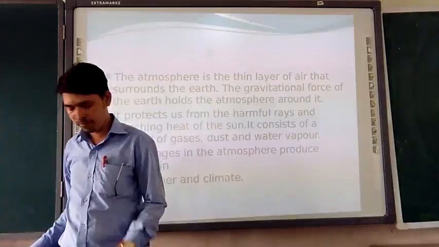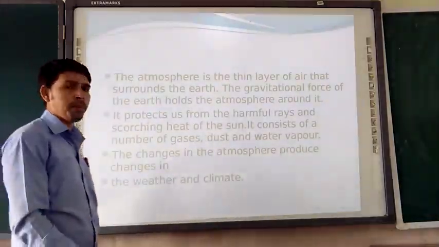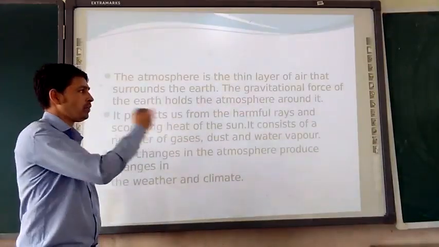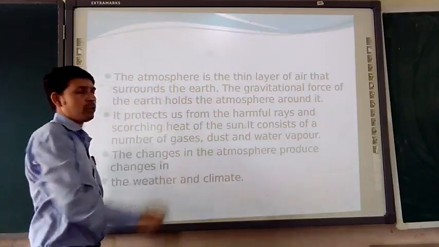Let's move further to see about the atmosphere. Now we will talk about the third domain of the natural environment. So the third domain of the natural environment is the atmosphere.